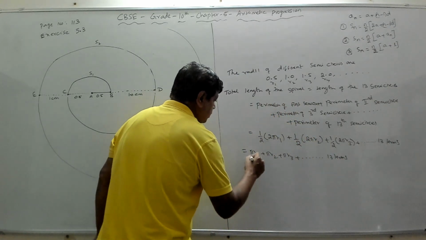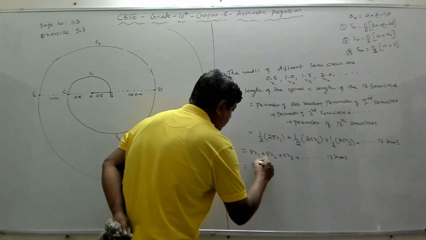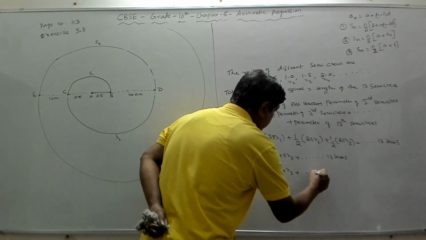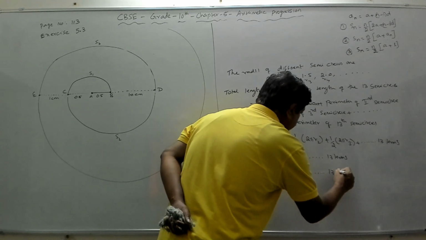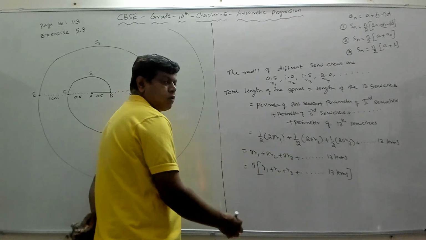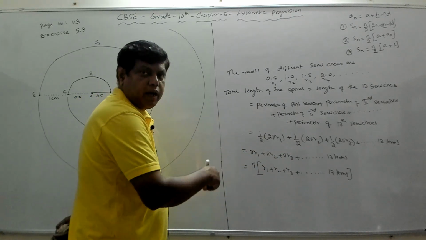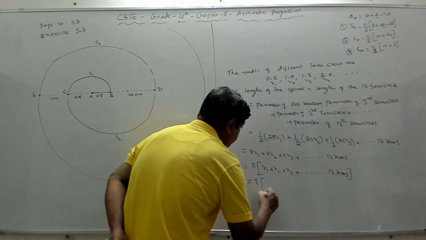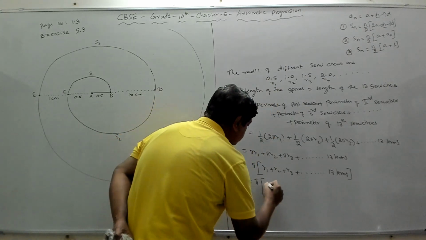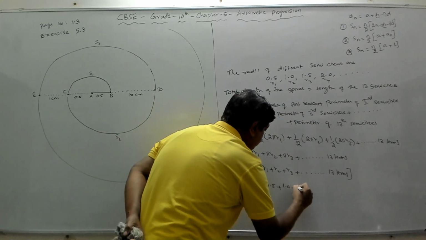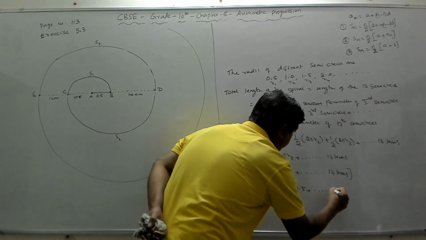Now pi can be taken common. You get pi into r1 plus r2 plus r3 plus so on for 13 terms. That is equal to pi into, R1 is 0.5, so 0.5 plus R2 is 1.0 plus 1.5 plus so on for 13 terms.